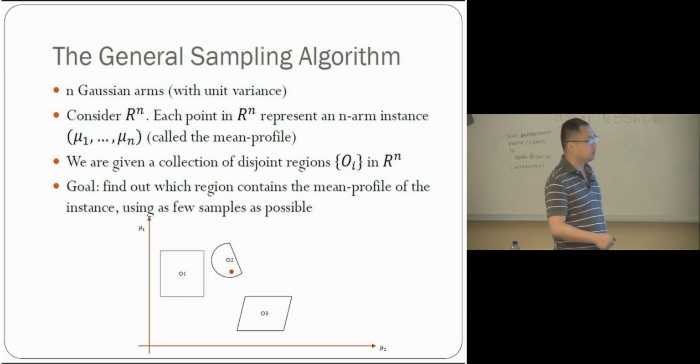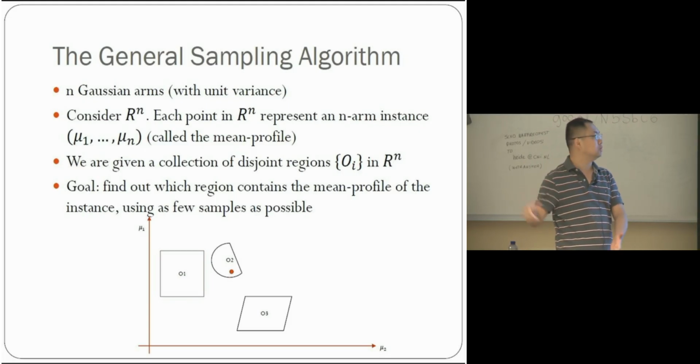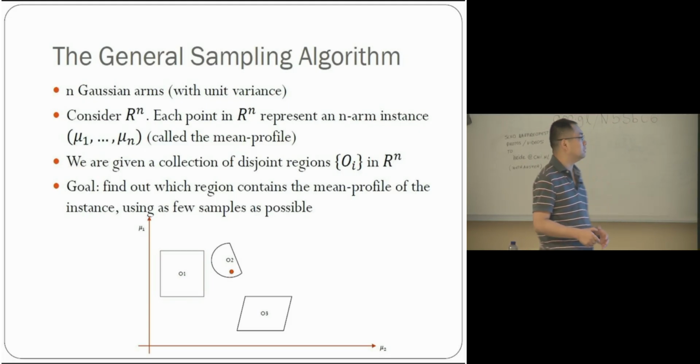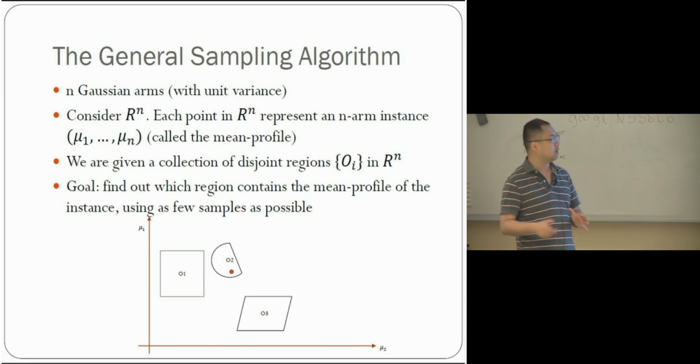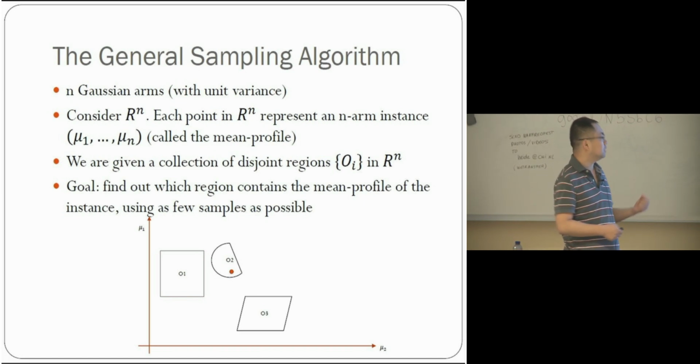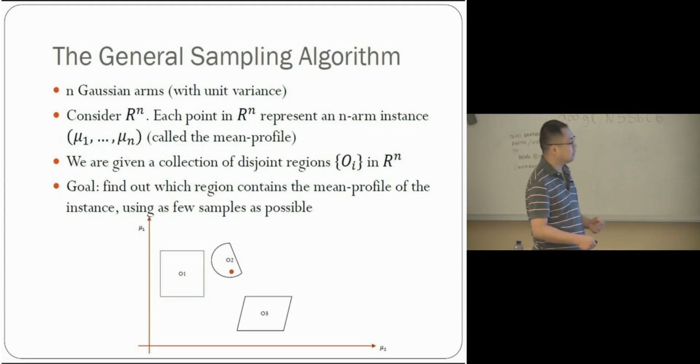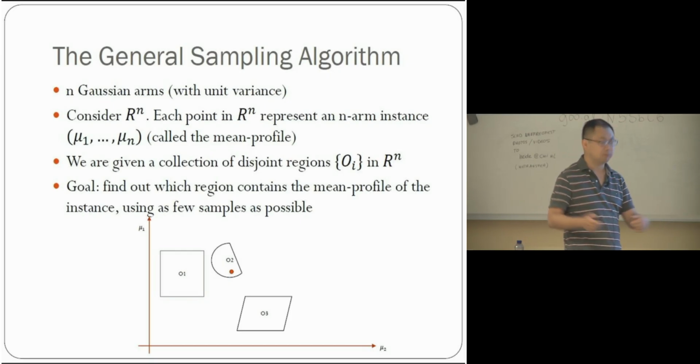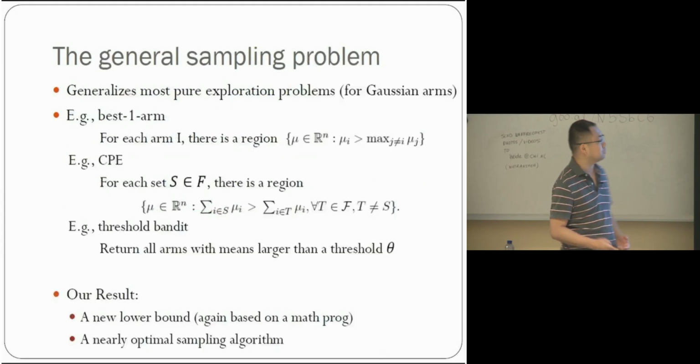We are also given a collection of disjoint regions in this space, and we would like to find out which region contains the mean profile of our instance. We want to use as few samples as possible.